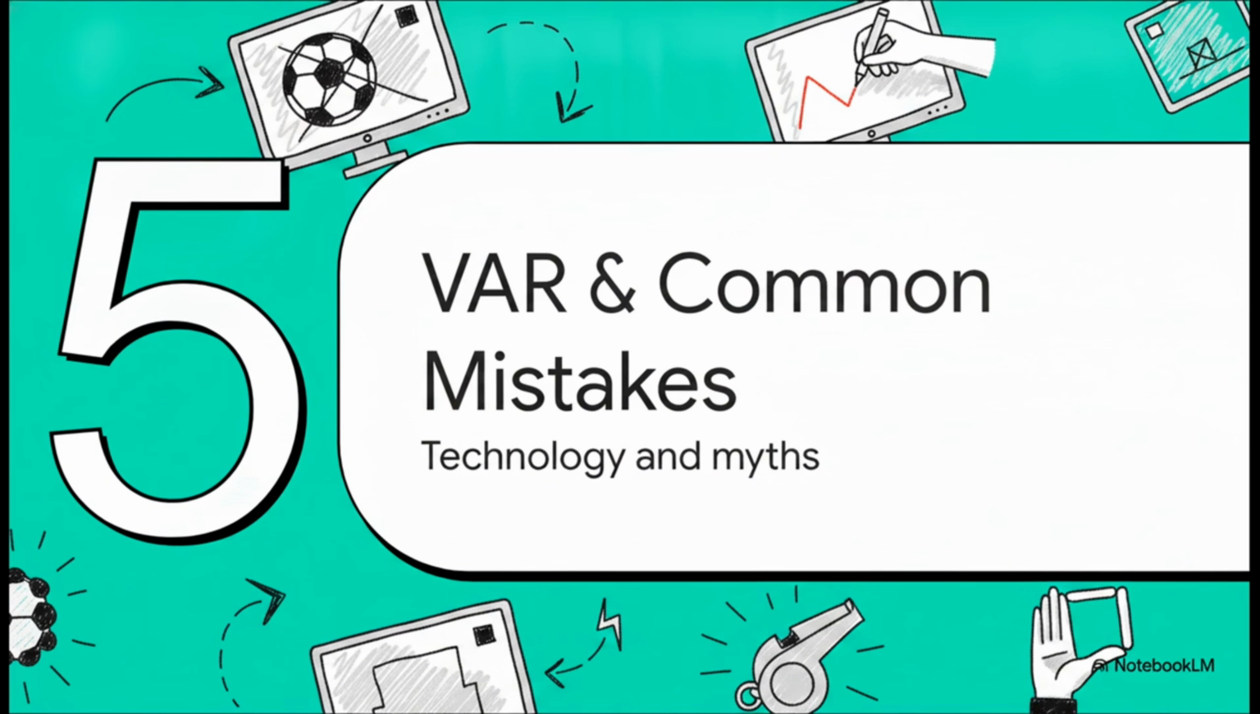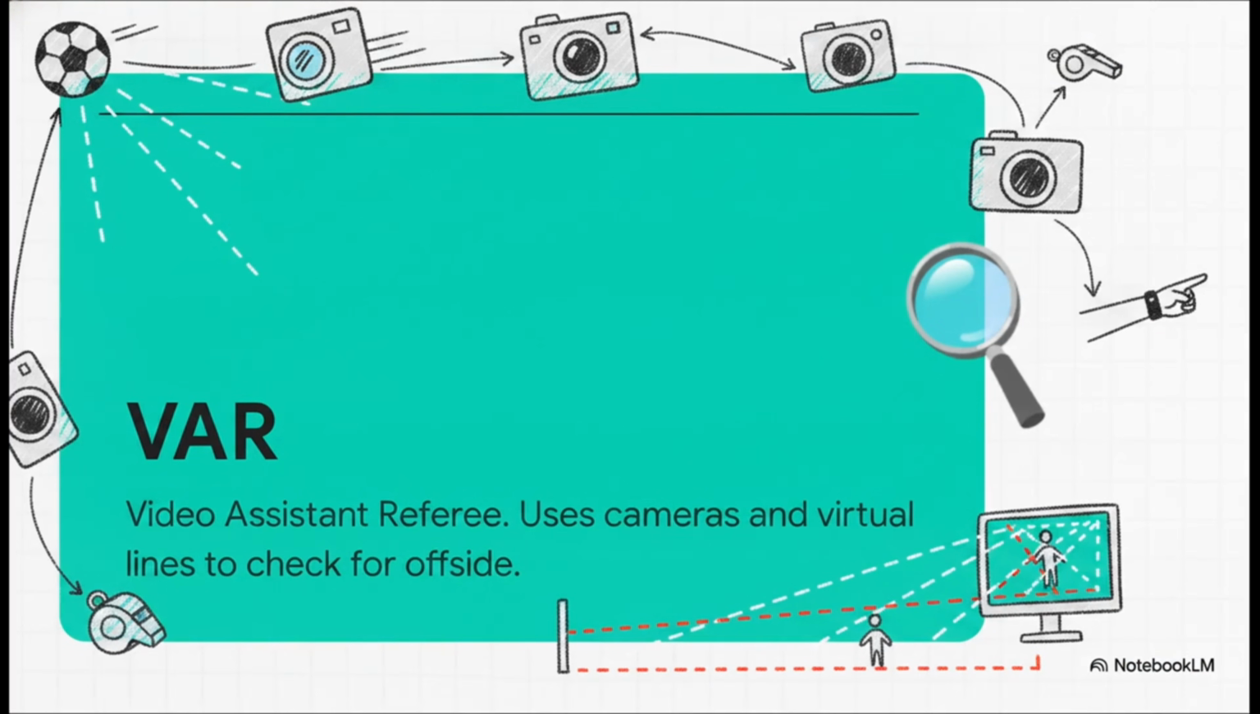Finally, Section 5, VAR and Common Mistakes. Enter VAR, which stands for Video Assistant Referee. Whenever a goal is scored today, VAR is working in the background to review the play and rigorously check whether the attacker was offside. They use this incredibly sophisticated camera technology to draw virtual, perfectly calibrated lines across the pitch on monitors. These lines allow officials to determine offsides down to unbelievably small margins that are quite literally impossible for the human eye of an assistant referee to catch in real time. It's made decisions vastly more mathematically accurate, but as we all know, it has also become intensely controversial.